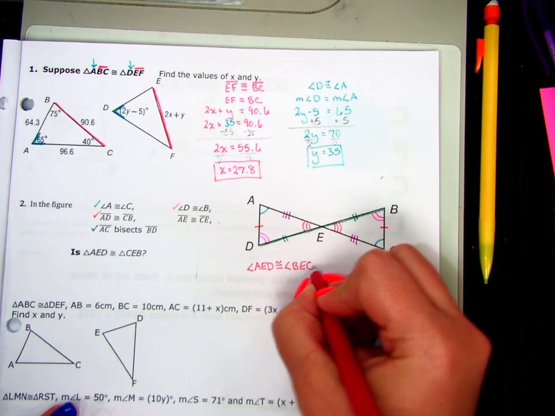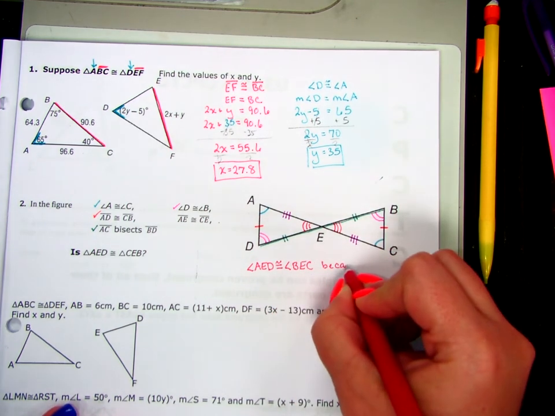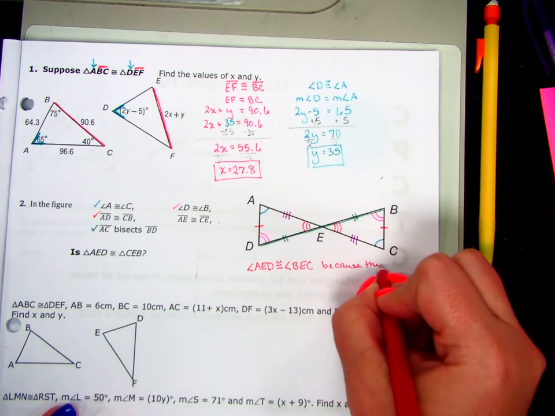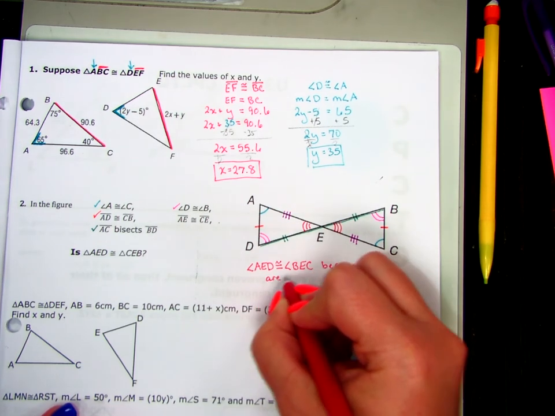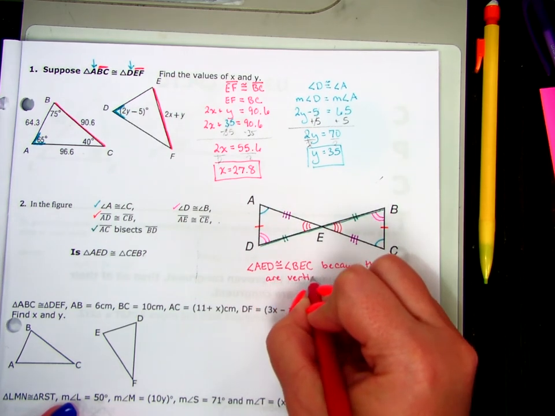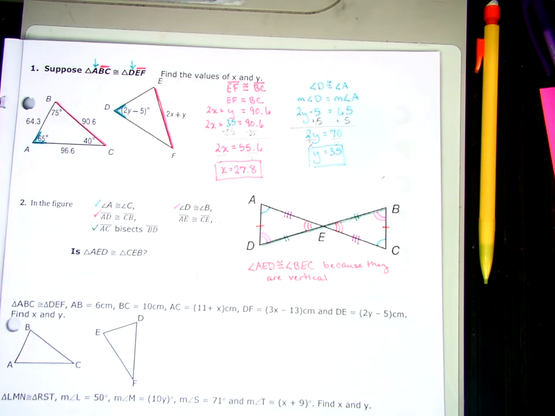BEC. Because they are vertical. So is AED congruent to CEB?